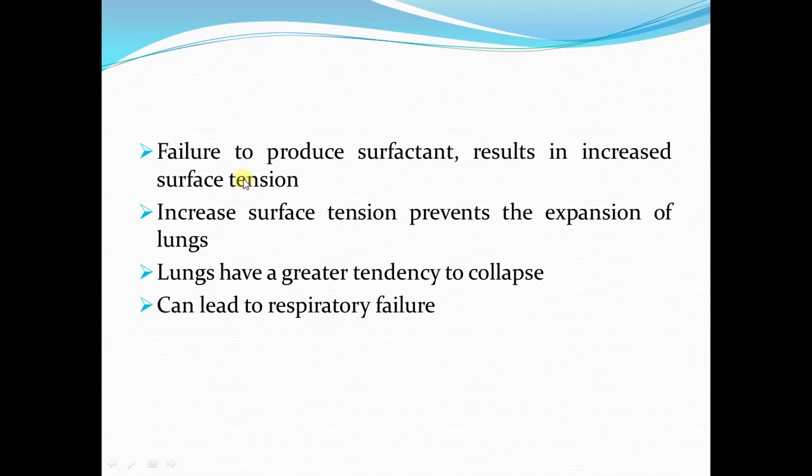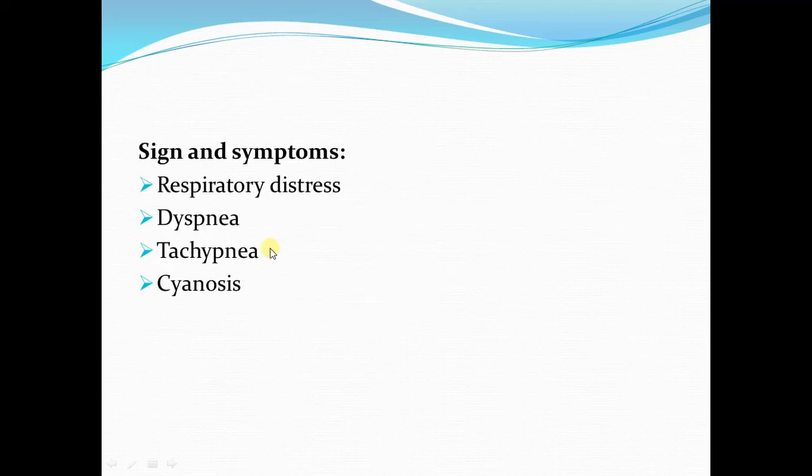Again I am repeating the pathophysiology. Deficiency of surfactant will result in an increase in surface tension. Increase in surface tension will cause the lungs to collapse, and this can even lead to respiratory failure. Now what signs and symptoms are we going to see in the baby suffering from IRDS?